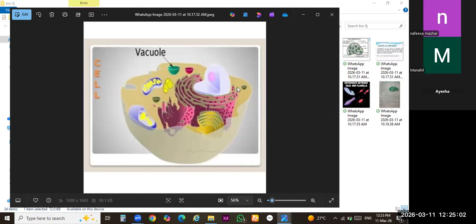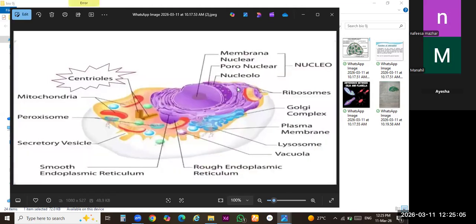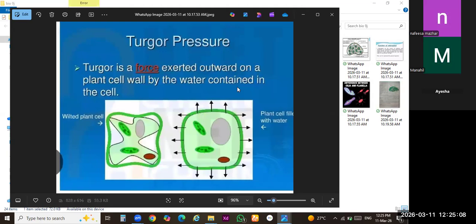Are you getting my point? Yes miss. But in case of plant cell, here's a picture of plant cell. You can see this picture. This is a structure of plant cell. In case of plant cell, there is an enlarged vacuole present in the center of the plant cell. That's why the nucleus is pushed aside. It's a big difference between animal cell and plant cell. In animal cell, the nucleus is present in the center, but in case of plant cell, a large vacuole is present in the center. That's why the nucleus is pushed aside.